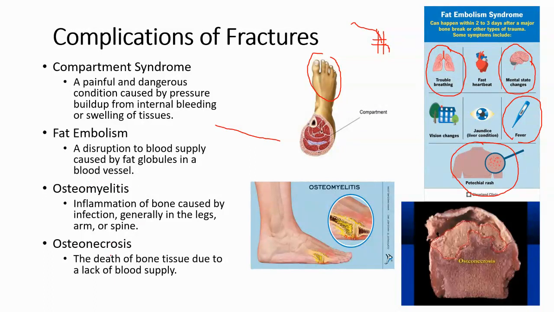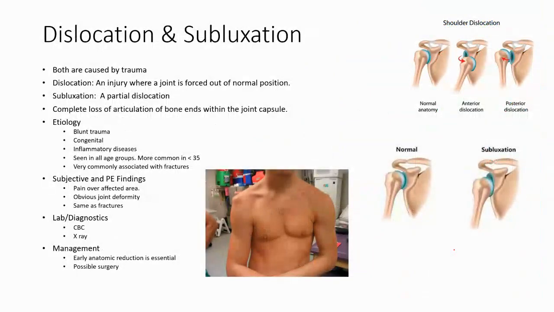And then the last one, osteonecrosis, is a death of bone tissue due to a lack of blood supply, which can be caused often by osteomyelitis right here. And you can see osteonecrosis right here, where this is just dead bone. It just went through a time period where it did not get any oxygenated blood to it. Okay, the next thing we'll talk about are dislocations and subluxations.